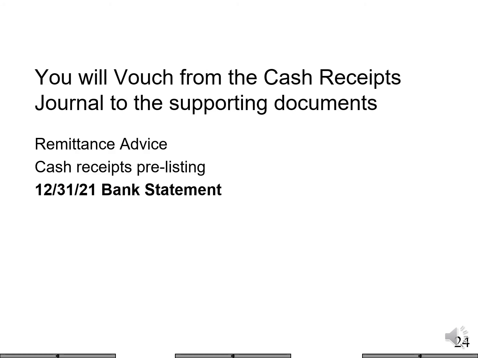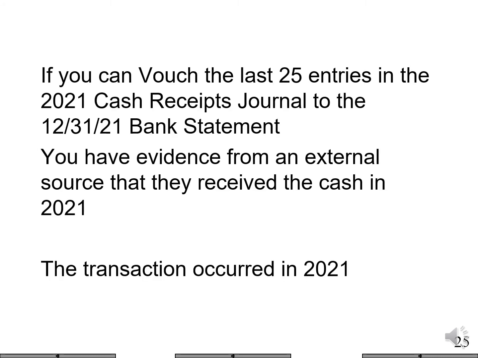Primarily, we're going to worry about the bank statement. We're going to vouch from the cash receipts journal to the bank statement. If we can vouch the last 25 entries in the December 21 cash receipts journal into the December 21 bank statement, we have evidence from an external source that they actually received the cash in 21. The transaction occurred in 2021.